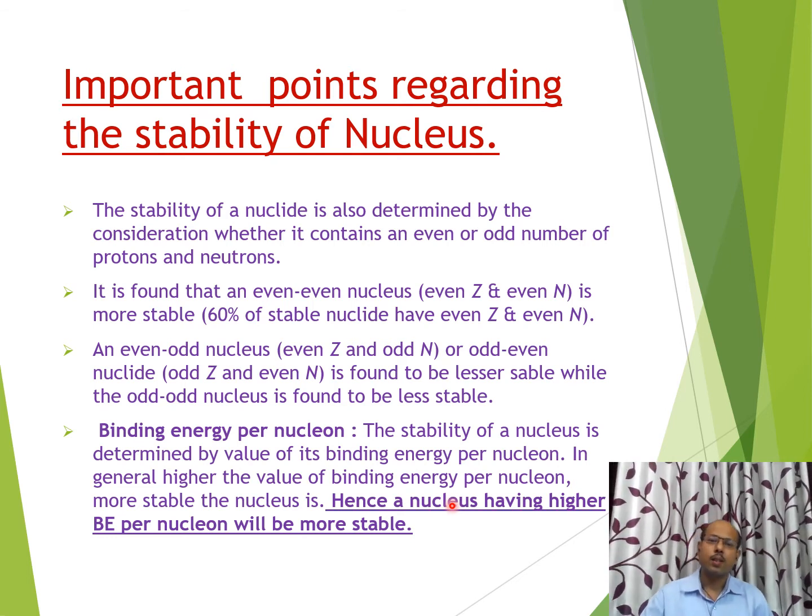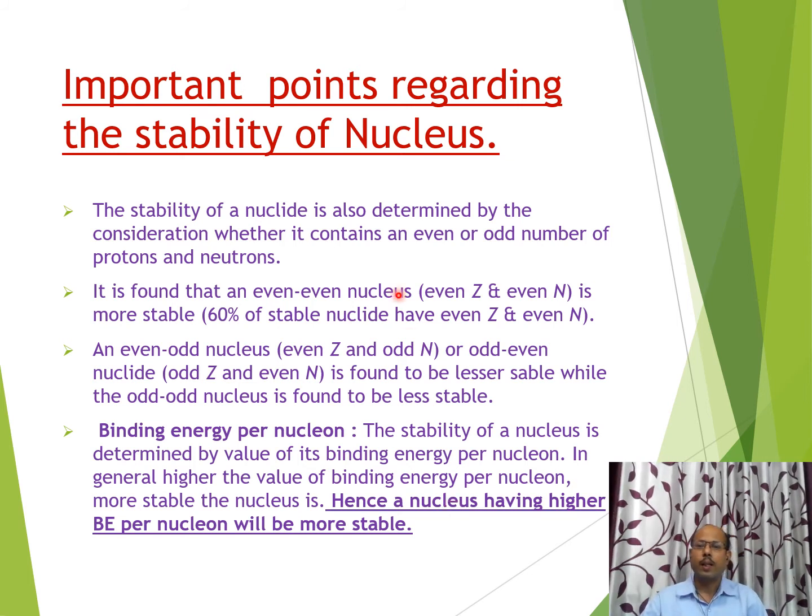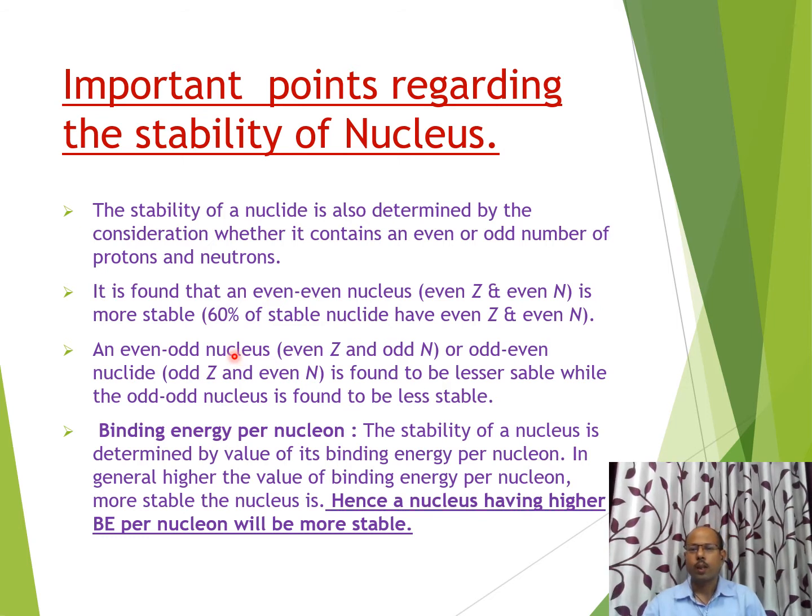It means the stability of a nucleus depends on many factors. Out of these, we have discussed the concept of even and odd nuclei, and the value of binding energy per nucleon.